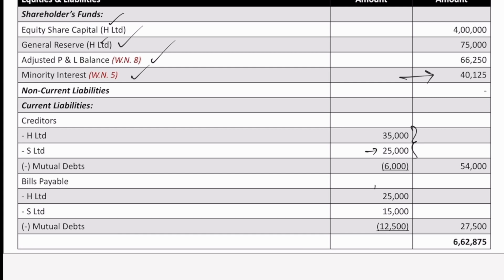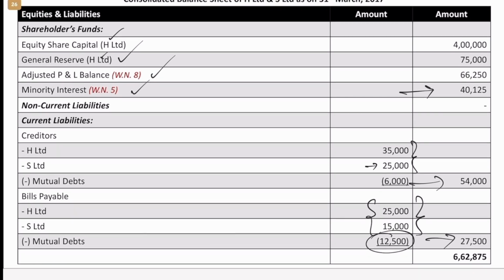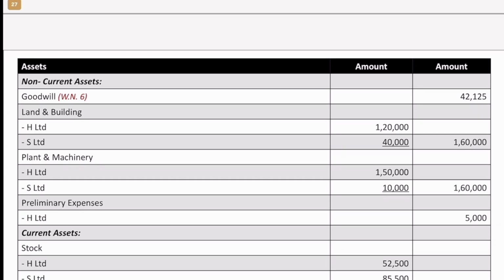Same logic holds good when it comes to bills payable as well. Bills payable includes liability of 12,500 of S Limited towards H Limited. So therefore, we are removing that too, and considering the net figure in the outer column, and then we just total this. That's all. There is nothing much after that. Same thing we'll have to do in case of the asset side of the balance sheet as well.